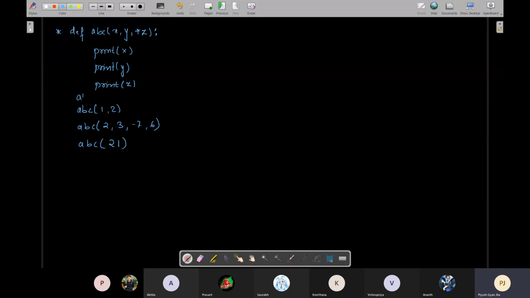ठीक है, so can you tell me what will be the output in each case? What will be the output here?